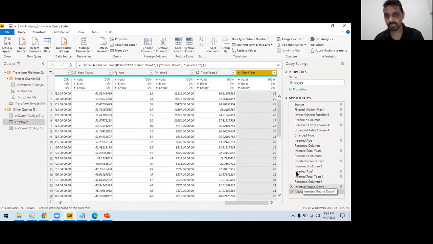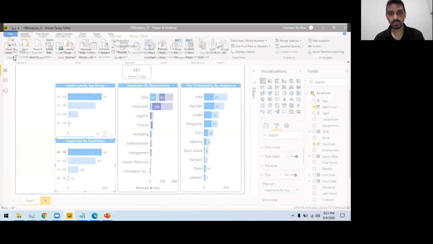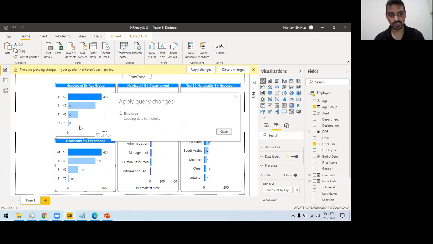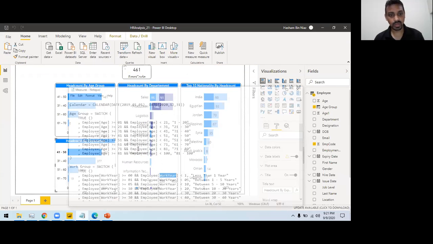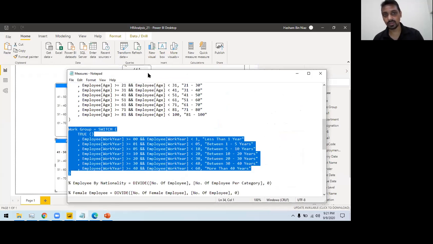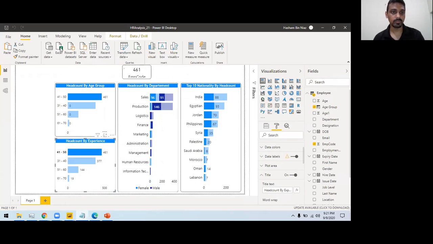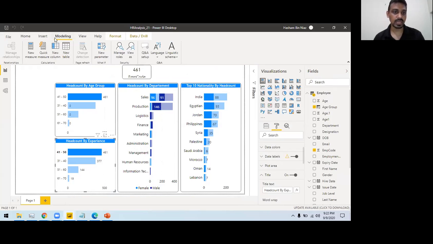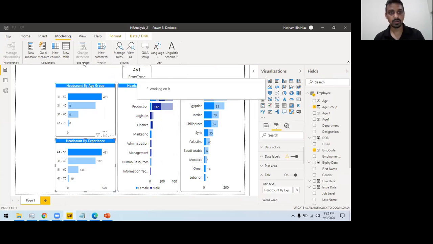So Power BI is maintaining all those steps with me. And this is very much similar in Excel as well. If you are using Power Query, all those steps are similar there as well. So I'm going to write another switch statement and create a new column. You can create a new column from this window, and also from modeling. So this time I'm creating it from the modeling tab. So let's create a new column here.